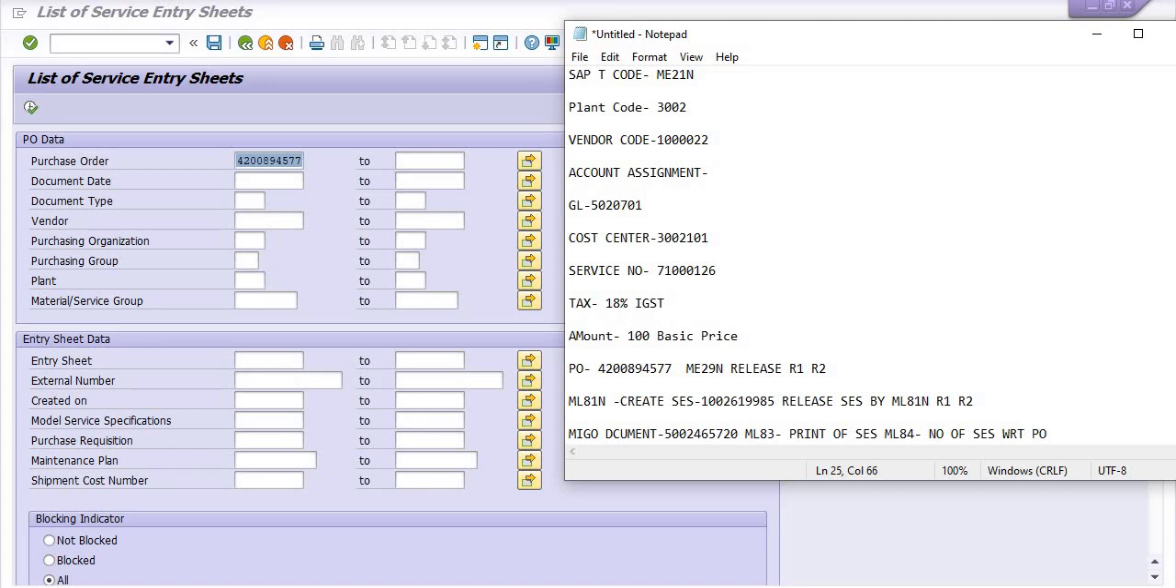So this is the way you can create the purchase order, approve the purchase order, print the purchase order, then create the service entry sheet, approve the service entry sheet, and print the service entry sheet. The next step is handing over the bills, purchase order and service entry sheet copy to the claim department. The claim department will reimburse the payment to the respective vendor.